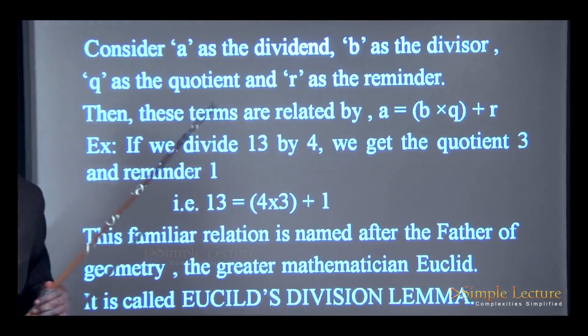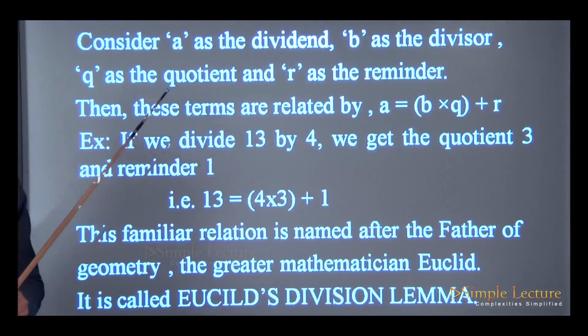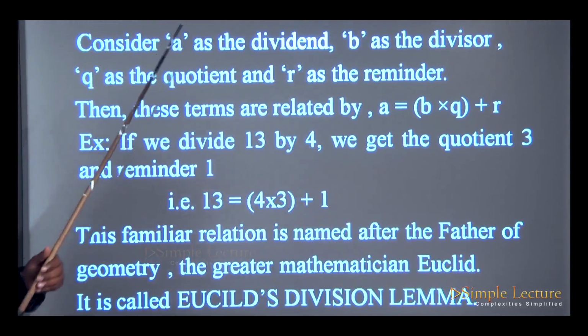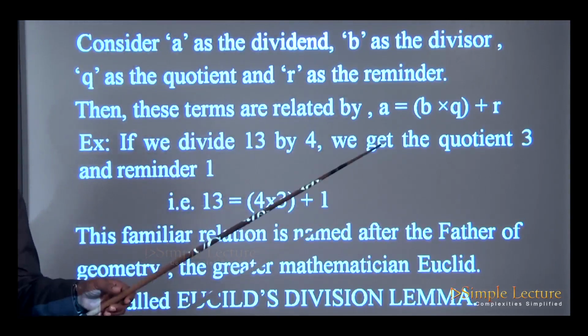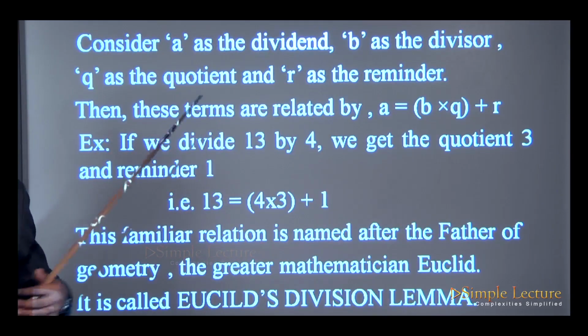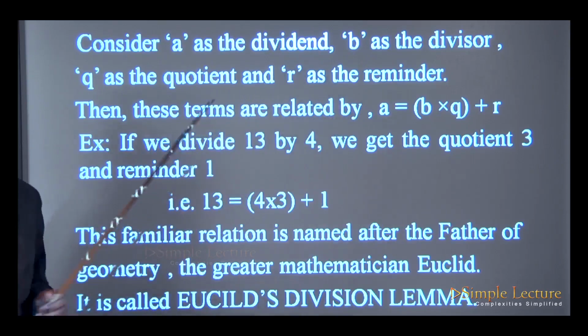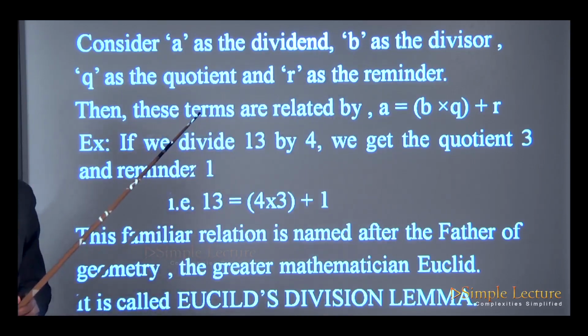We can write it as A is equal to BQ plus R, where A is the dividend, B is the divisor, Q is the quotient, R is the remainder. So you can also remember this relationship very easily. A is equal to BQR.